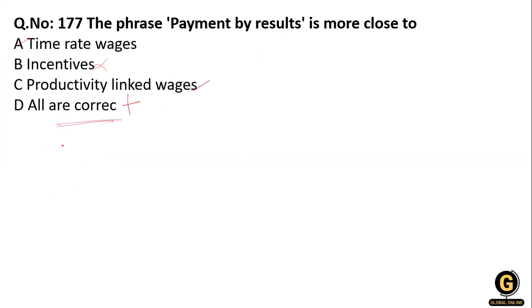There is an ambiguity in the answer, that is, incentive. No, incentive is also available. Incentive, yes, option D is correct over here. The payment by result is more close to time rate. See, it says more close to, so it's related to their time rate wages. Okay, so option A is correct.